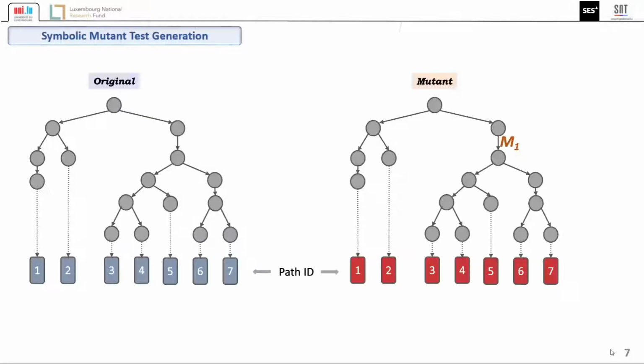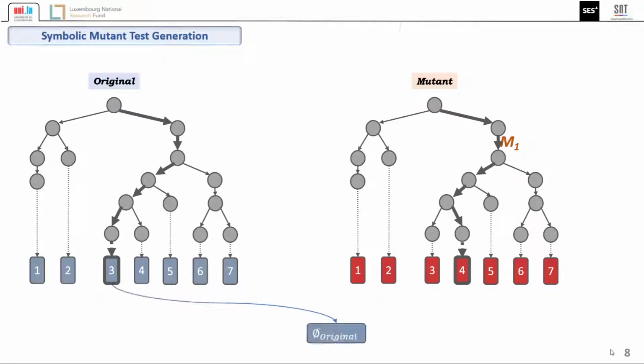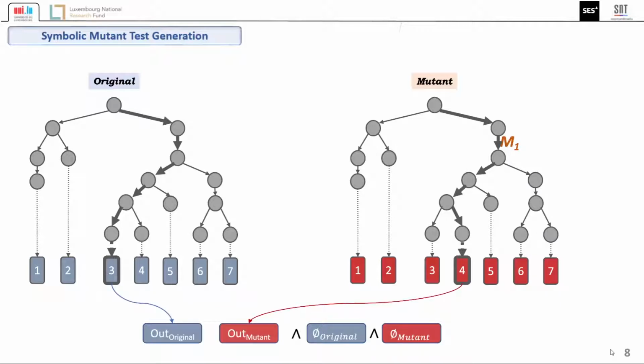To generate a mutant-killing test with symbolic execution, the standard approach is to apply symbolic execution on both the original and the mutant program and collect the path conditions and symbolic outputs. Then look for an input that follows overlapping path conditions and at the same time produces an output difference. That leads to the following formula that we call the mutant killing condition. Solving this formula for all pairs of paths of the original program and mutant eventually leads to a test that kills the mutant if the mutant is killable.